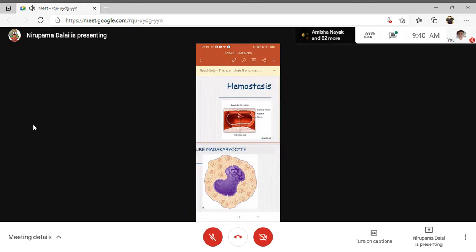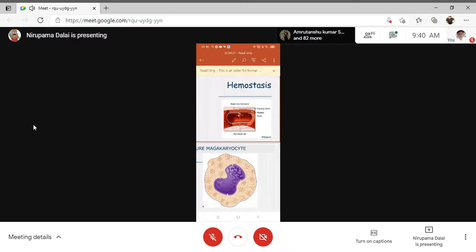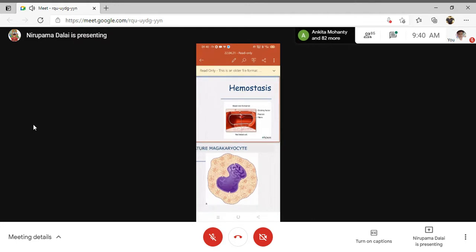The second mechanism is the formation of the platelet plug, which I will explain in detail. Platelet plug formation and vasoconstriction are together considered temporary hemostasis, or primary hemostasis. Whenever there is an injury to the blood vessels, firstly there is vasoconstriction, which reduces the flow of blood, and secondly there is platelet plug formation, sealing the damaged blood vessels. But it is still considered temporary hemostasis.